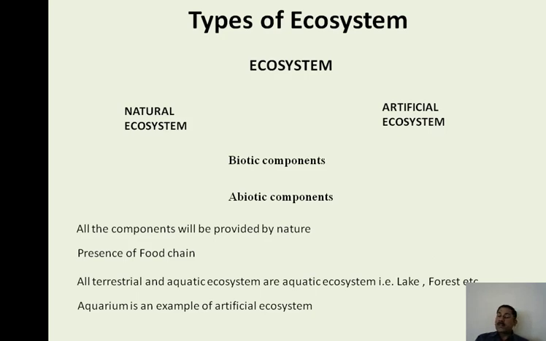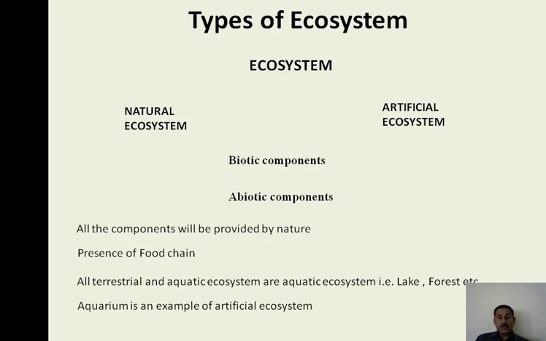Similarly, the plants in natural ecosystems function to maintain the dissolved oxygen in a natural aquatic ecosystem or in a terrestrial ecosystem. In an aquarium, the aerator is functioning to maintain the aeration. So here you can see that these abiotic components are provided by man. Similarly, in nature, the fish are generally developed naturally, and in an aquarium, the human being provides some fishes for their surviving in the aquarium.